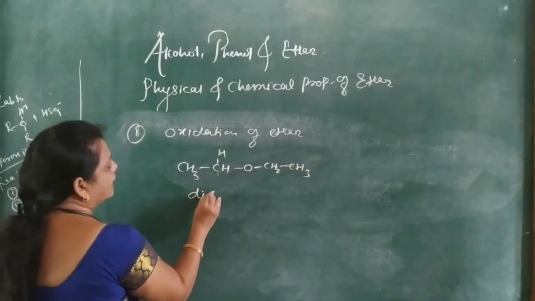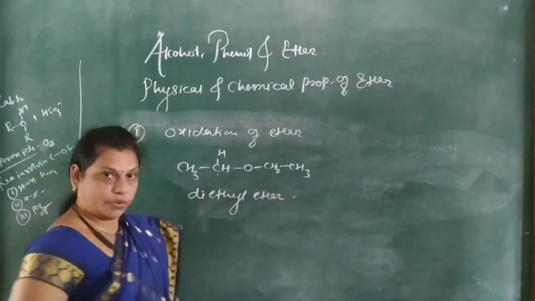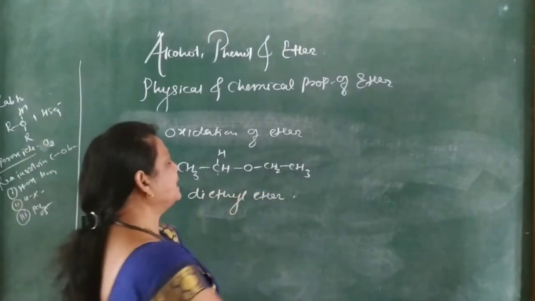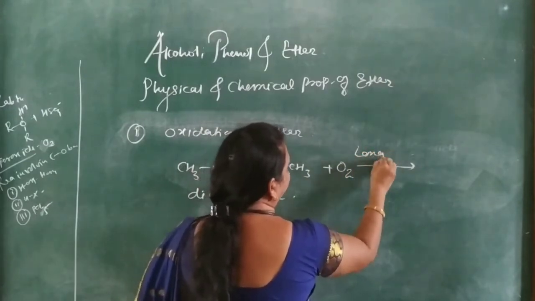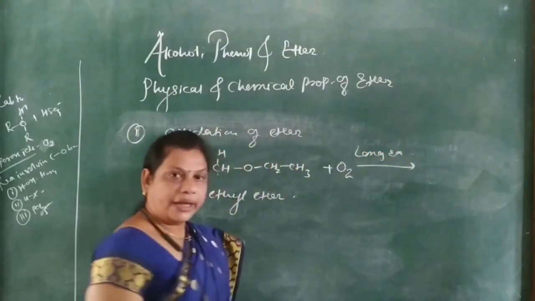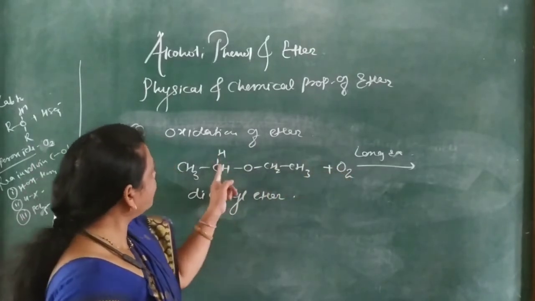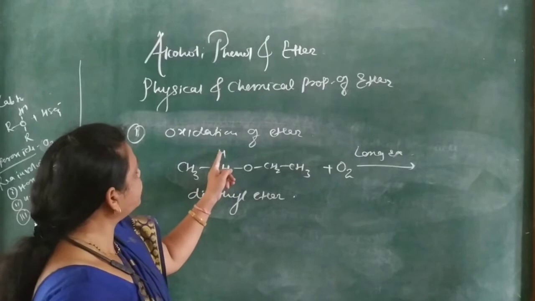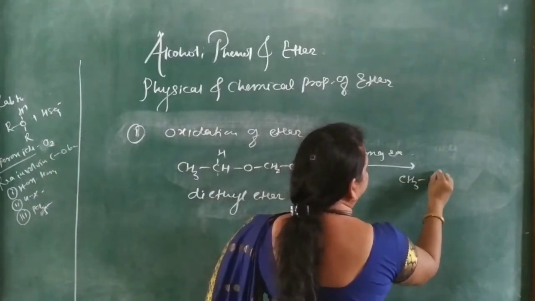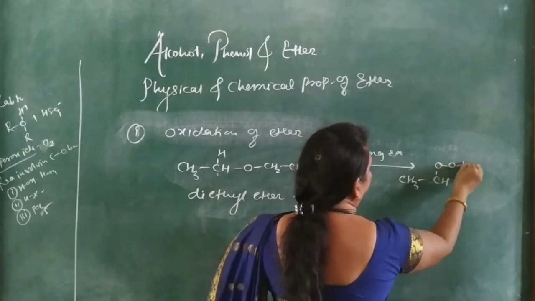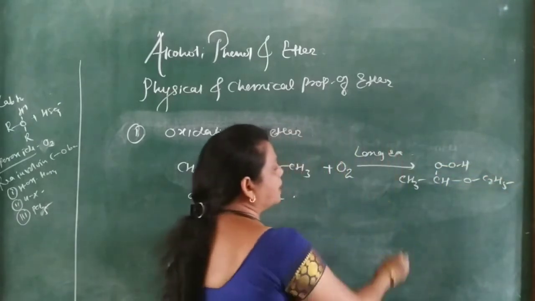This is diethyl ether, the most important compound. On oxidation with long exposure, O2, meaning two oxygen atoms, combines with the carbon between C and H, and forms CH3CH, O and H, O, C2H5. This is called the peroxide.